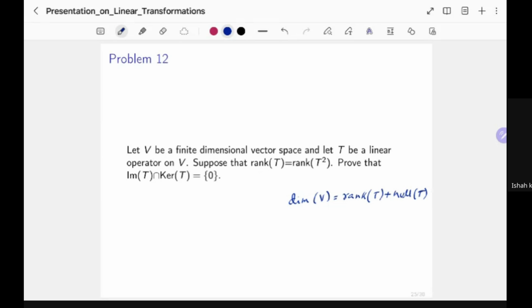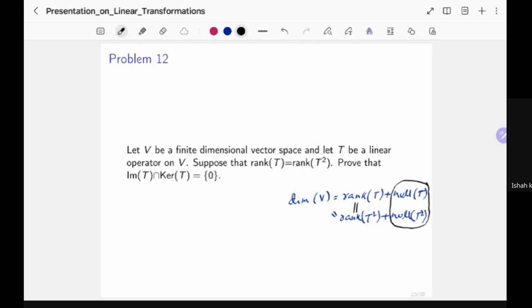Okay, but using the same rank nullity theorem with T squared instead of T, we have that rank of T squared plus nullity of T squared is equal to dimension of V. By hypothesis, the ranks are equal. That means the nullities must also be equal, because the sum has to be the same, right?